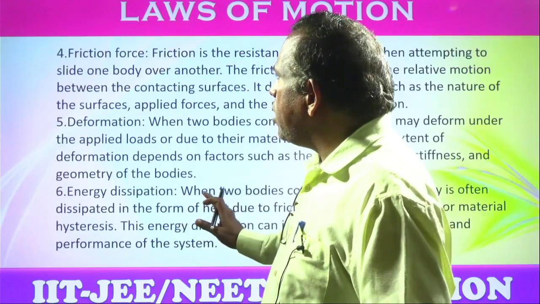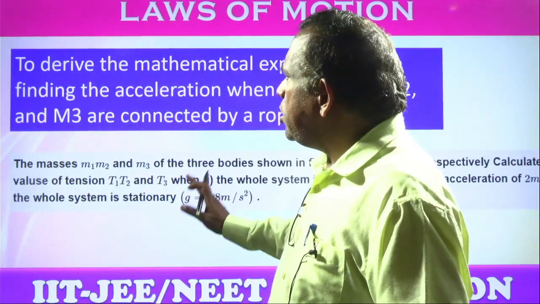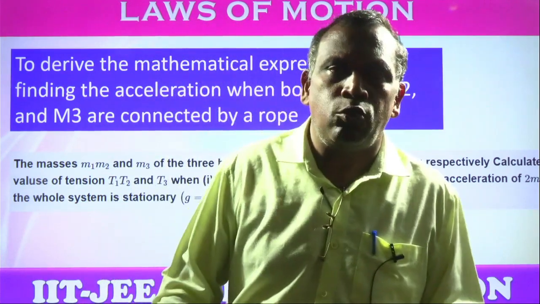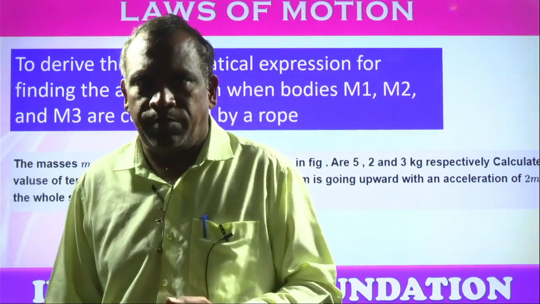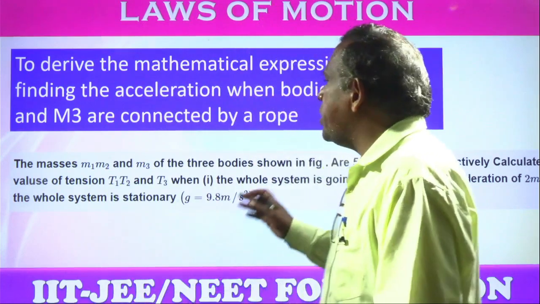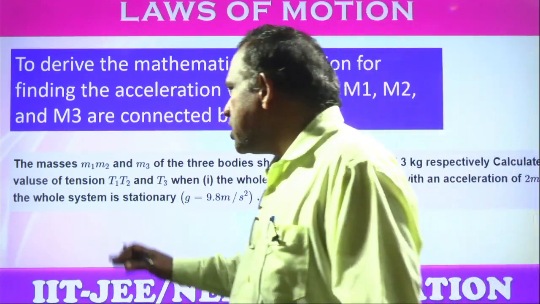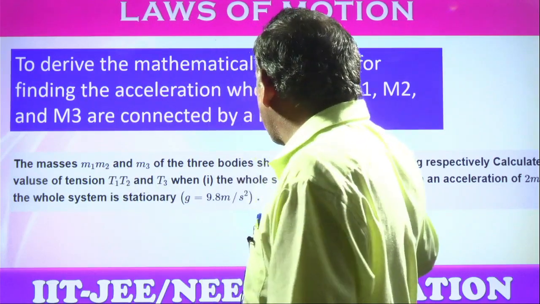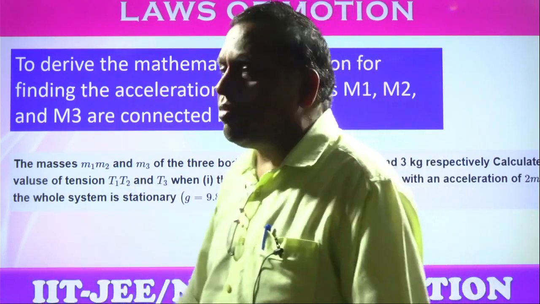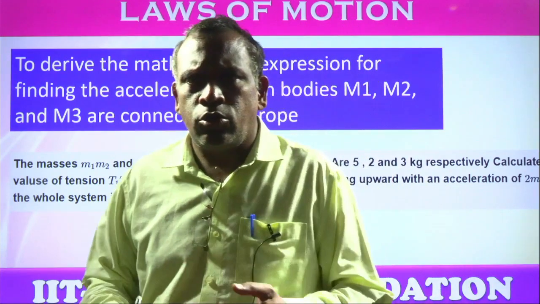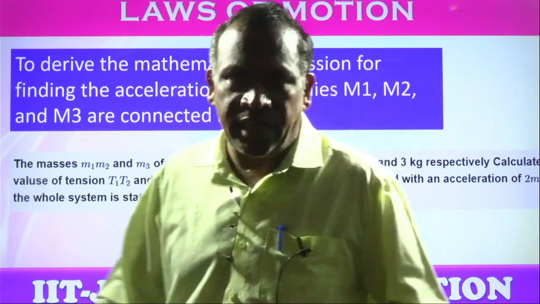Coming to deriving mathematically the acceleration, M1, M2, M3 are three objects connected by a rope. In this problem, the three bodies have masses M1, M2, M3, and there are tensions like T1, T2, T3. Those things we'll discuss in the next video.